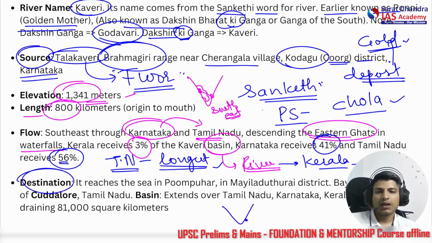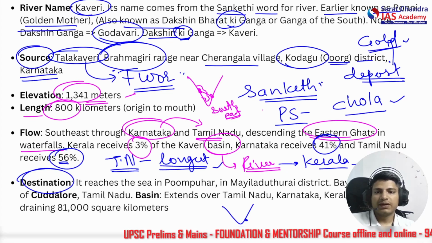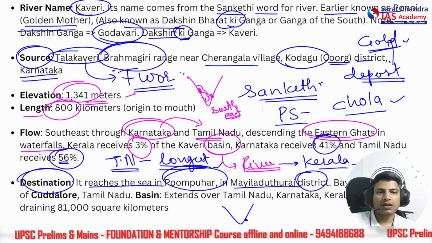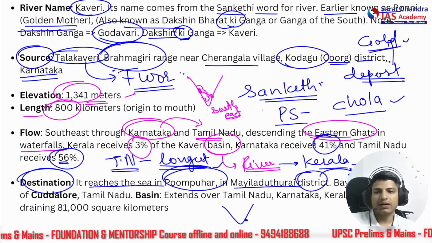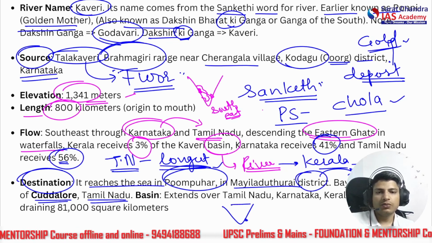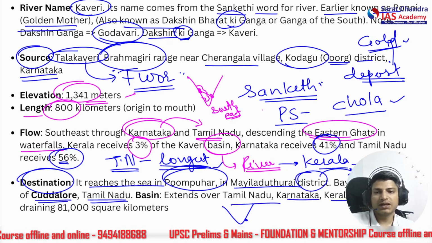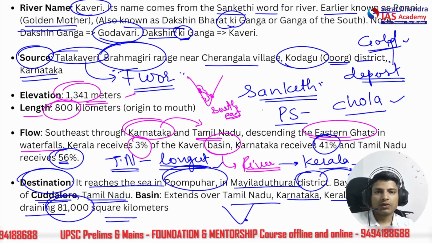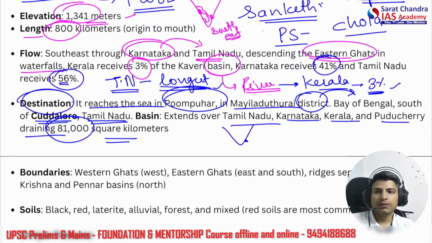Alright, this side, and near Pumpuhar. So, it reaches the sea in Pumpuhar in Mayiladuthurai district of Tamil Nadu in the Bay of Bengal, south of Cuddalore in Tamil Nadu. And the basin extends over Tamil Nadu, Karnataka, Kerala, and Puducherry, draining 81,000 square kilometers. So that's a lot of area. All right, let's move forward.